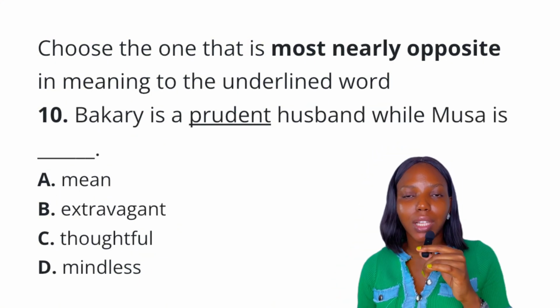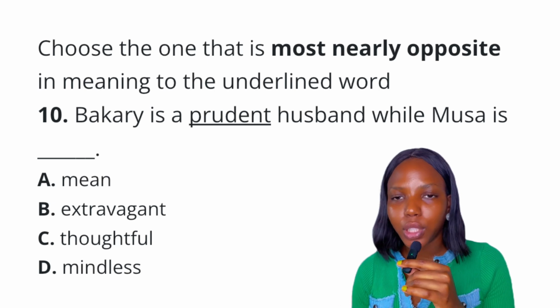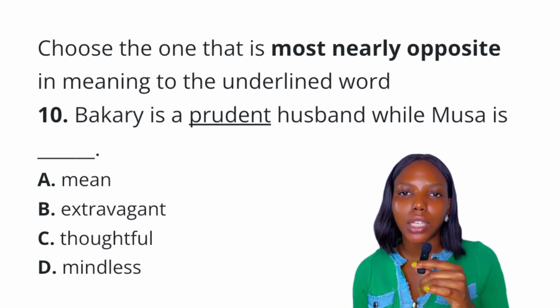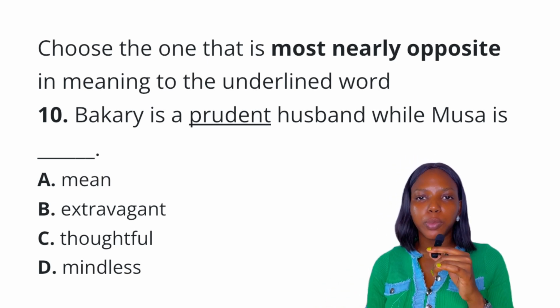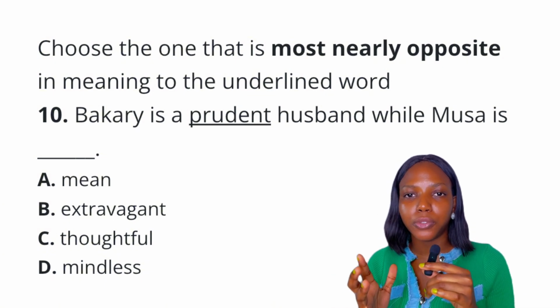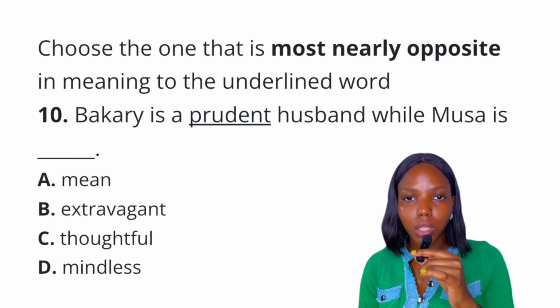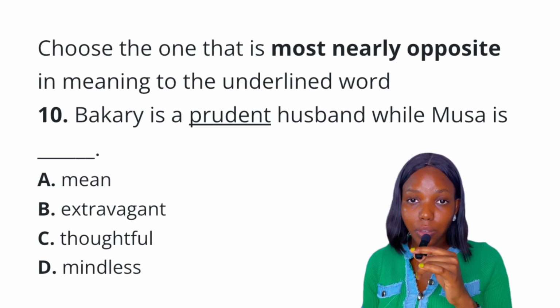Question 10. This is the last question under antonyms. Bakari is a prudent husband while Musa is dash. When we say prudent, prudent is one who is wise, careful, cautious, especially with future plans or planning the future. Option A, mean. It means unkind or offensive, right?